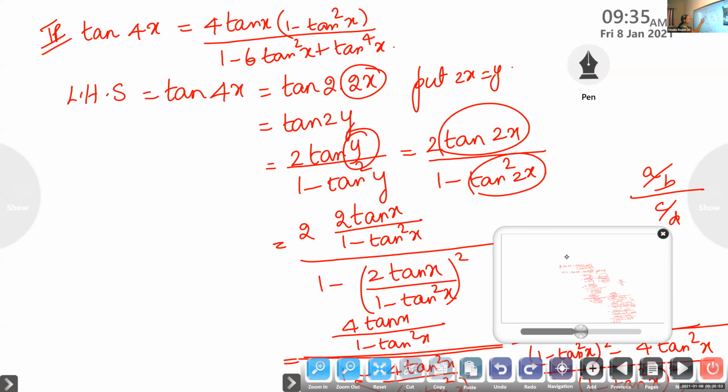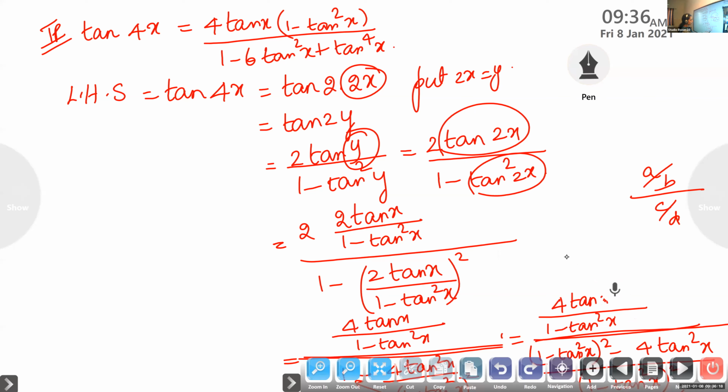So substitute for y. What is y? 2x. So 2 tan 2x by 1 minus tan squared 2x. Now once again substitute the formula for tan 2x. We don't want multiple angles in the RHS. So we should remove this 2x. So tan 2x is 2 tan a by 1 minus tan square a, so tan 2x is 2 tan x by 1 minus tan square x, and tan square 2x is 2 tan x by 1 minus tan square x the whole square. Then we are simplifying.